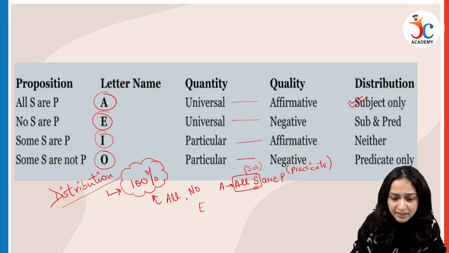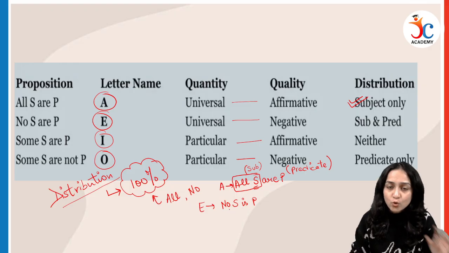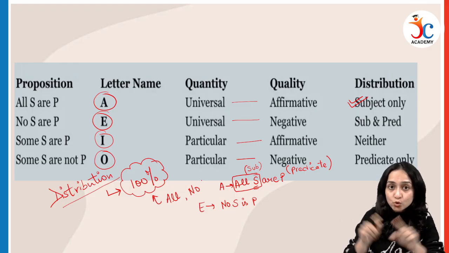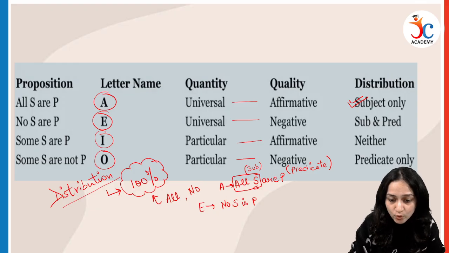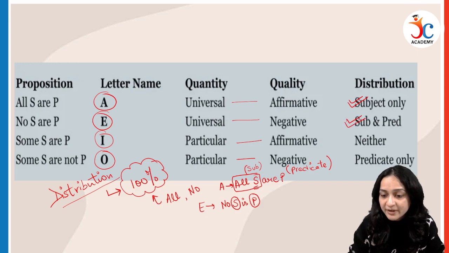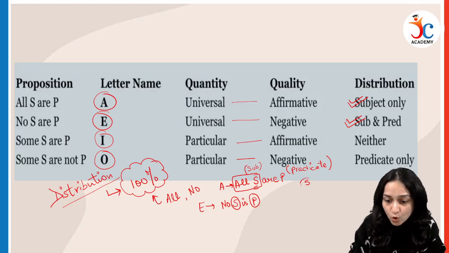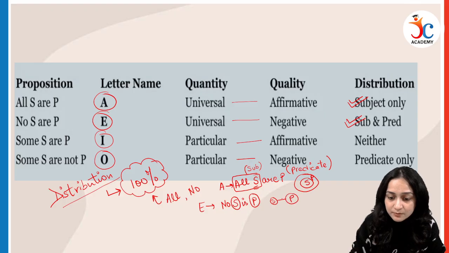If I talk about the E proposition, no S is P. No S is P, both are separate. That means the no is with S and the no is also with P. Therefore both our subject and predicate are distributed. If I talk about Venn diagrams, all S is P will be denoted like this and no S is P will be denoted like this.